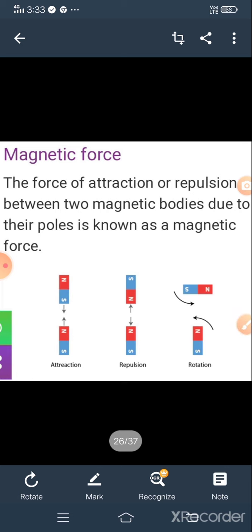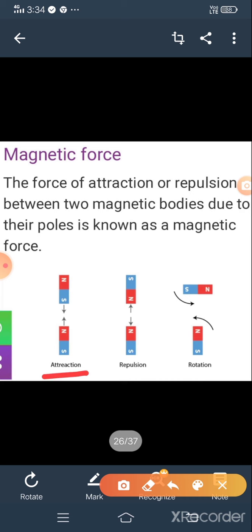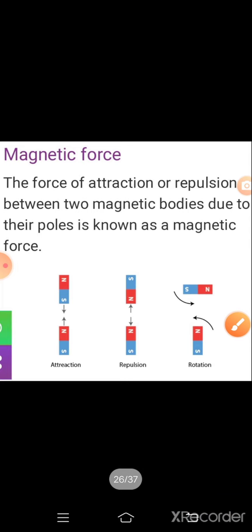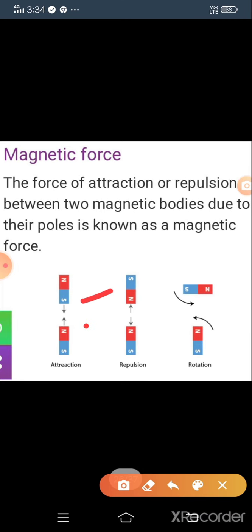Let us see one example, that is north-south, attraction, repulsion and rotation. Just observe here, N means north and S means south. Here north and south poles are attraction. If it is north pole and north pole, then it is repulsion.